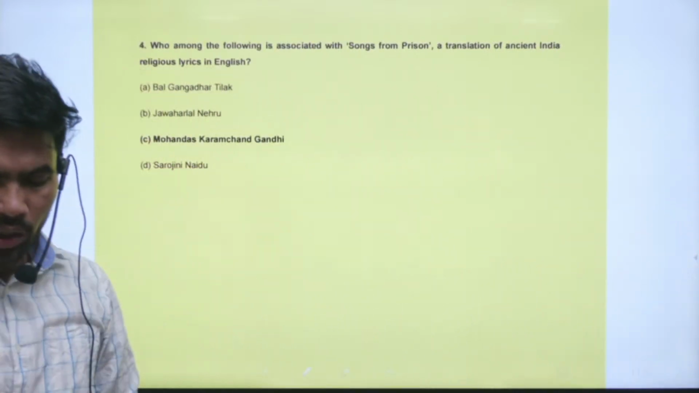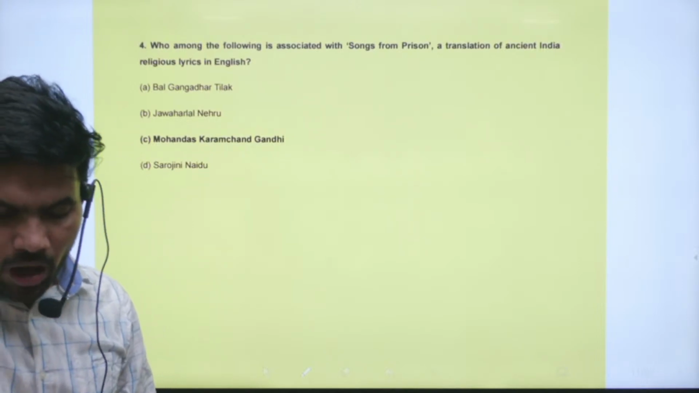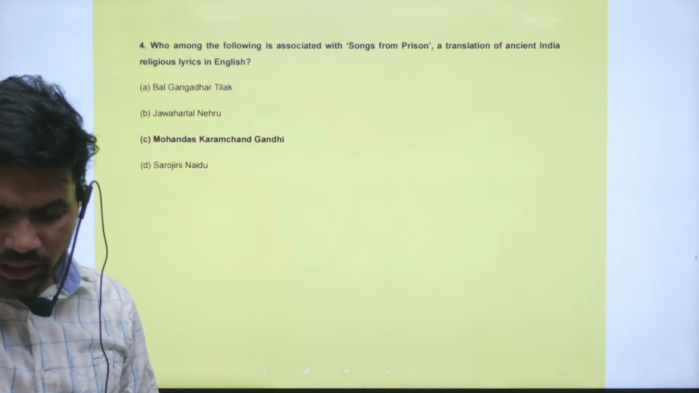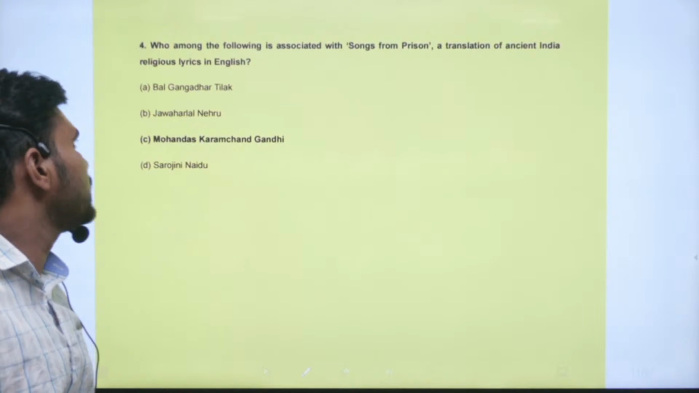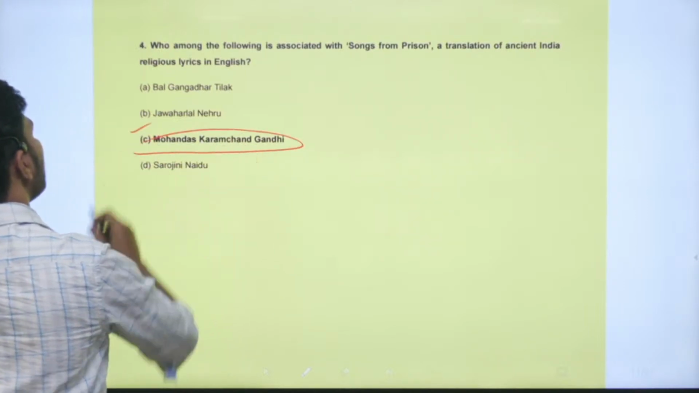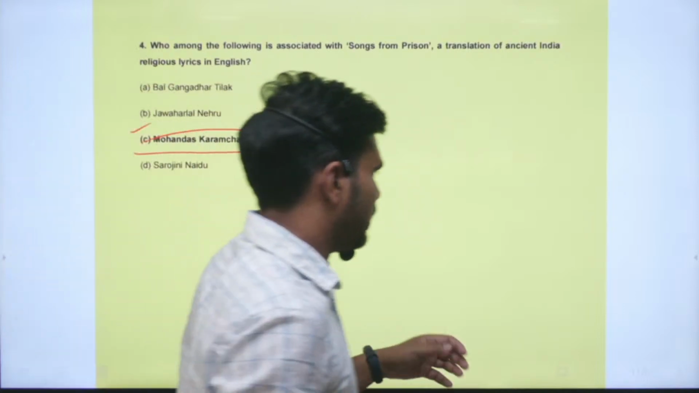Next question, question number 4. Question is, who among the following is associated with the Songs from Prison, a translation of ancient Indian religious lyrics in English? So, you know, it is Mahatma Gandhi who translated the ancient religious lyrics into English during his prison period, jail period. Right.